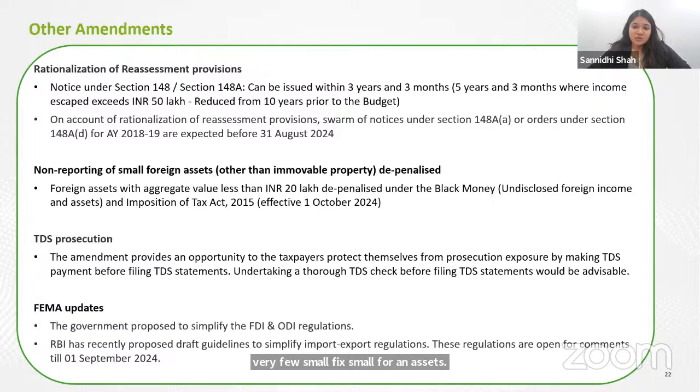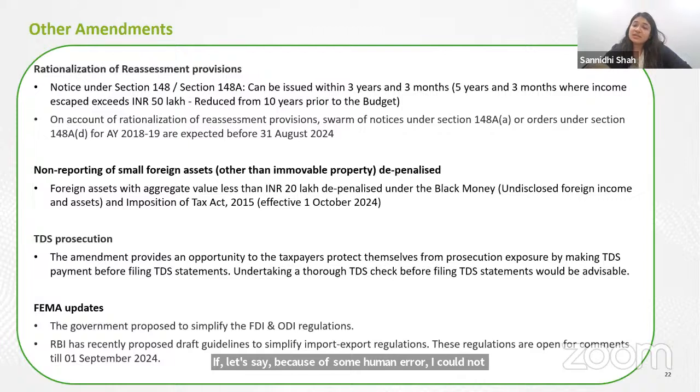Secondly, again, another welcome amendment is with respect to TDS prosecution. This will affect all the industries. What does it say? That any prosecution will not be initiated if the TDS payment delay is rectified before filing the TDS return. So what does it technically mean? If I have a TDS liability for the month of August, for which the due date is 7th of September, and let's say because of some human error I could not make the payment by 7th of September and I make the payment by 10th of September.